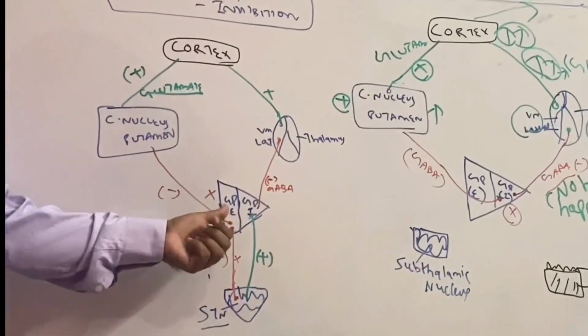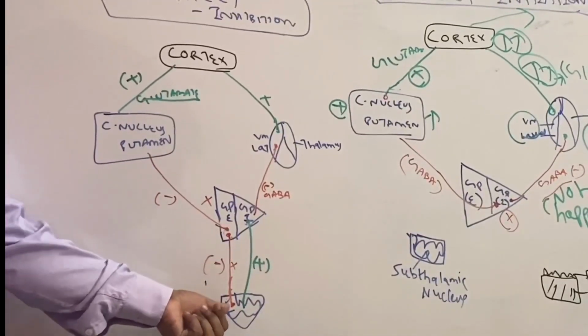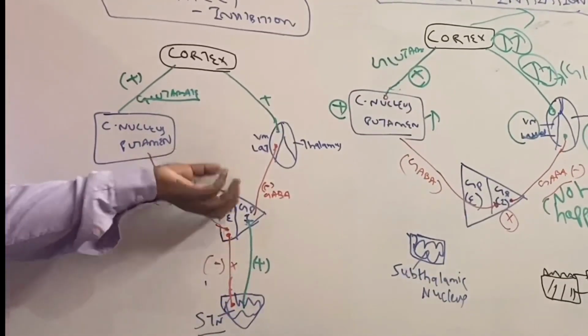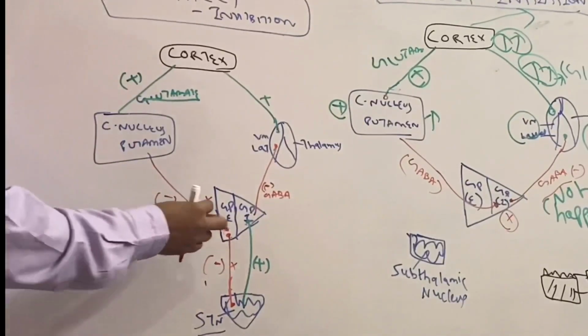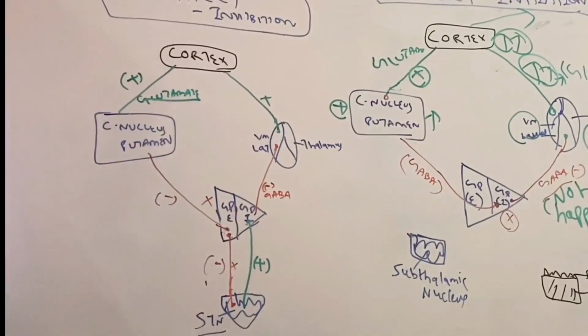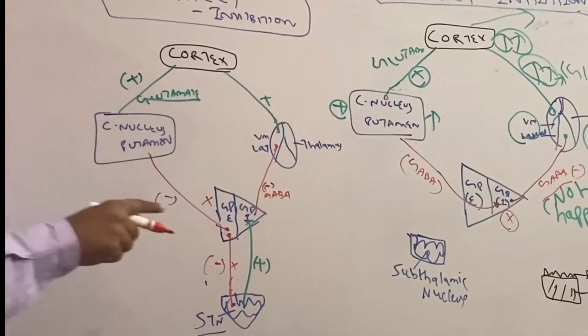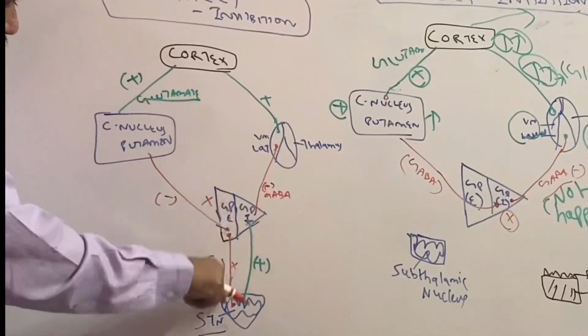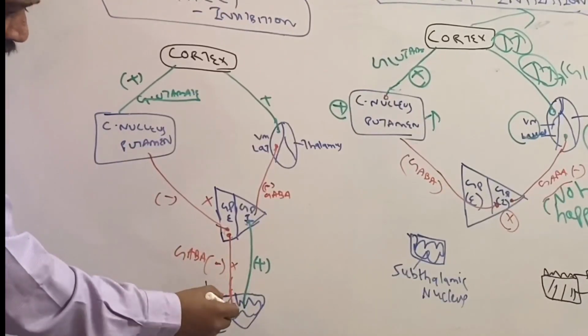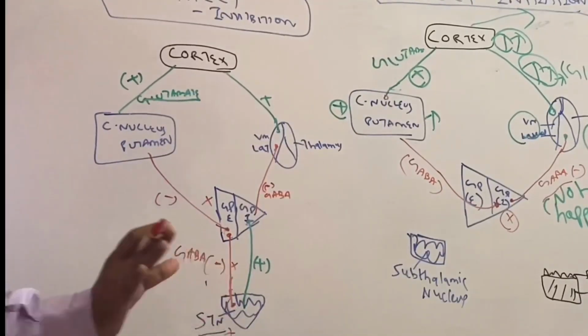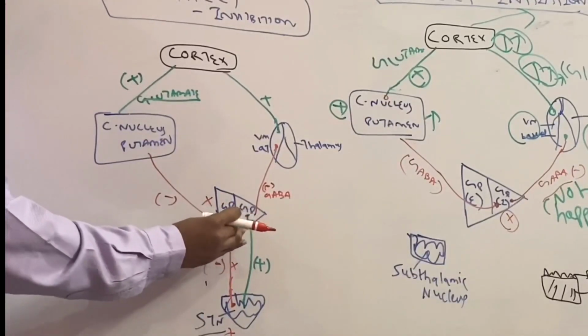The globus pallidus externa is expected to inhibit the subthalamic nucleus, but it itself is inhibited. Again, I repeat. If they ask what is the function of globus pallidus externa, it has to send inhibitory signals, that is GABA, to the subthalamic nucleus.